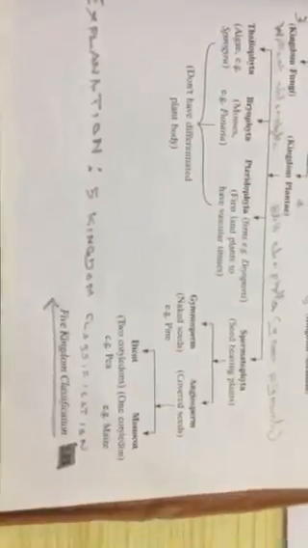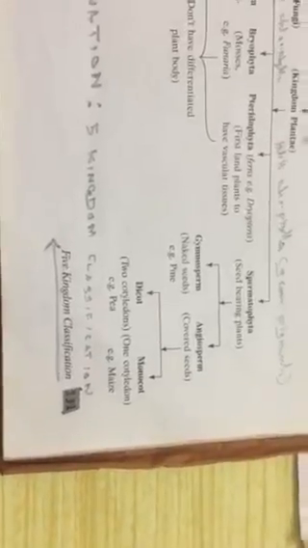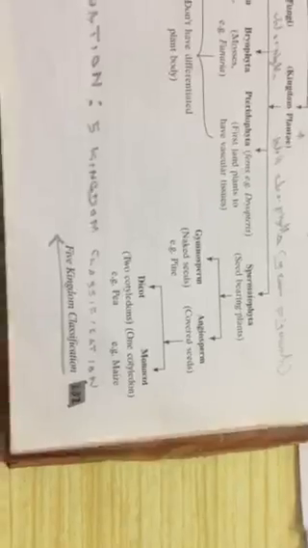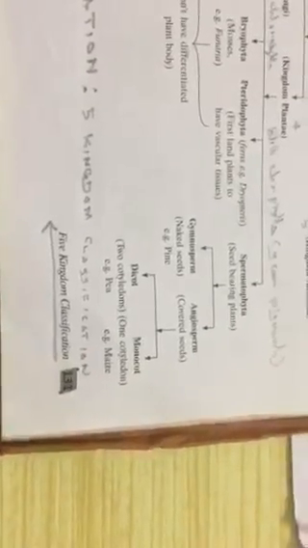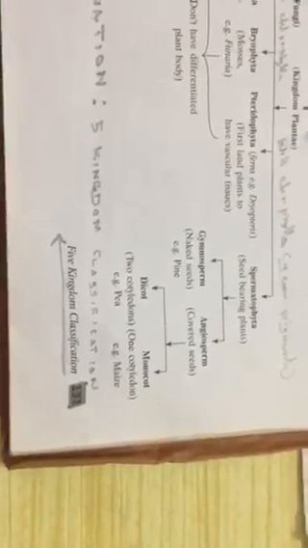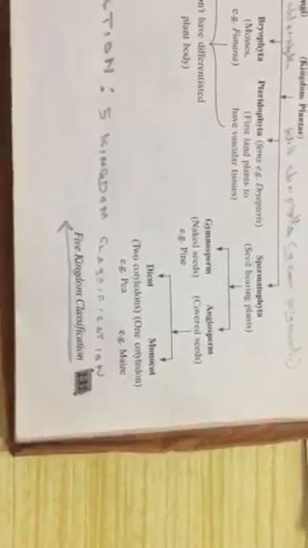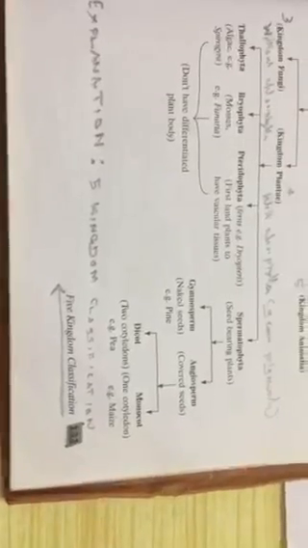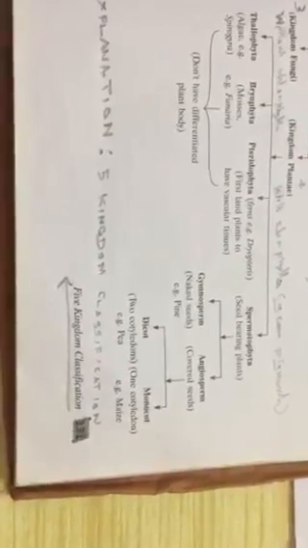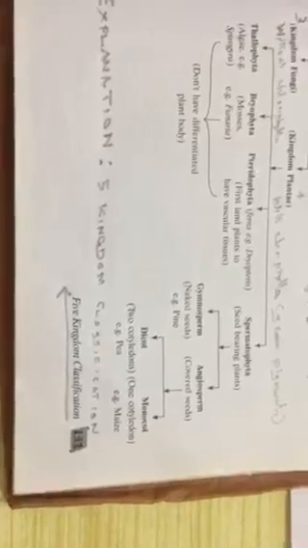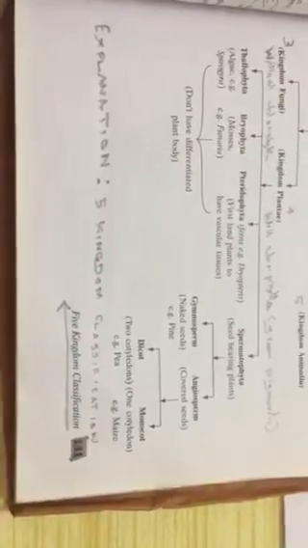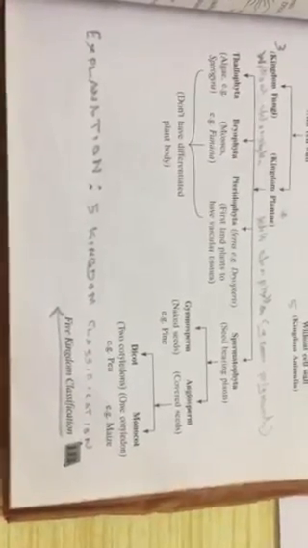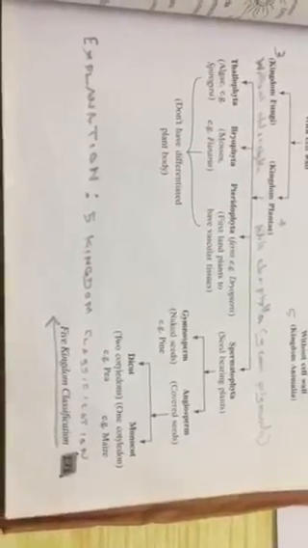Then the next group is Spermatophyta, the flowering plants. It is again divided into two, gymnospermae and angiospermae. So try to remember the fourth kingdom, plantae. Plantae deals with plants only, because fungi is elevated and separated from plants because of the cellular structure.